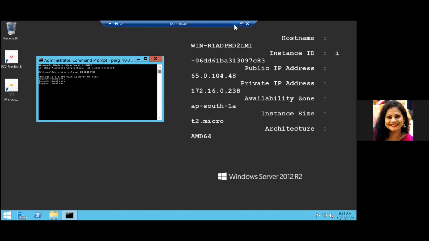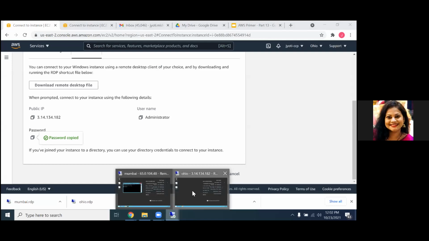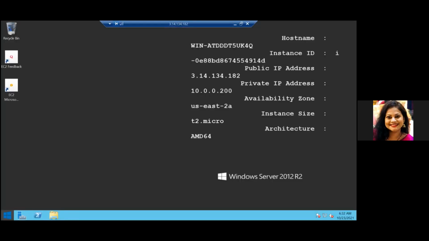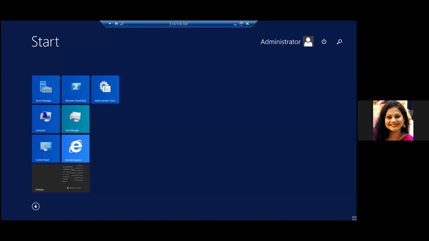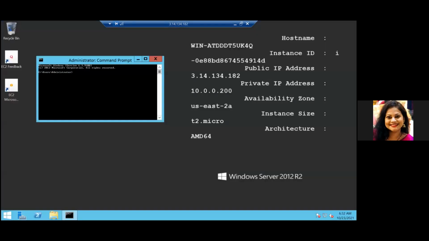Command prompt. Okay. Ping, it was 172.16.0.238. Okay. So you'll again see request timeout.